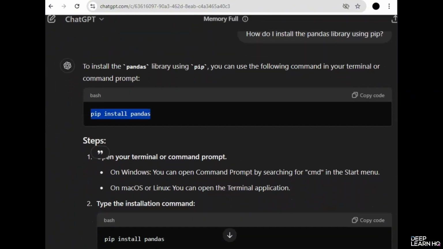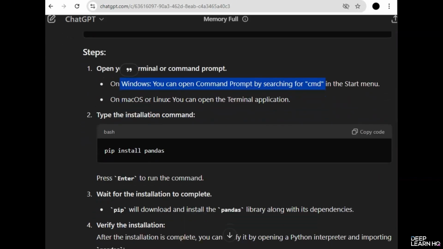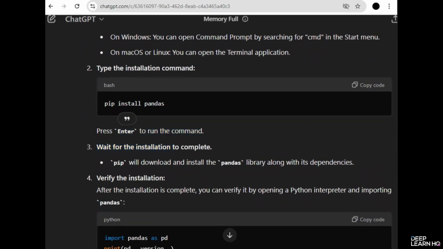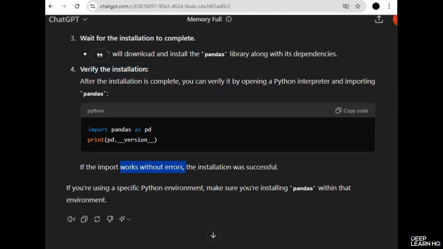So the steps are, first, open your terminal or command prompt. On Windows, you can open command prompt by typing cmd, and then you'll write pip install pandas, and then press enter to run the command. Then wait for the installation to complete, and then you can verify your installation. If this works without errors, the installation was successful. And if you're using a specific Python environment, make sure you're installing pandas within the environment.